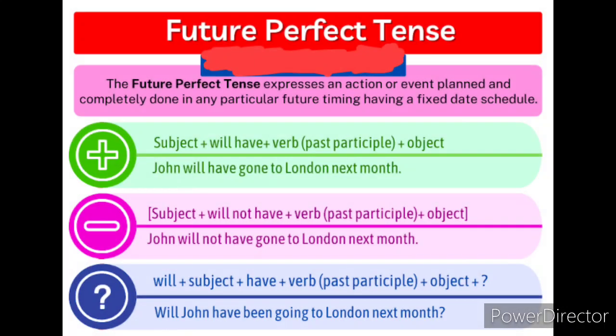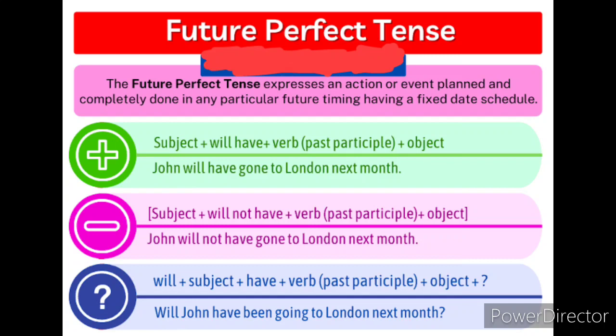Here you have the definition for future perfect tense, children. Future perfect tense expresses an action or event planned and completely done at a particular future time having a fixed date or schedule. See here, in positive: subject plus will have plus verb 3, that is past participle form of a verb, plus object.